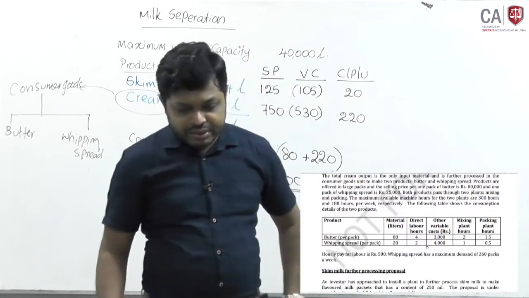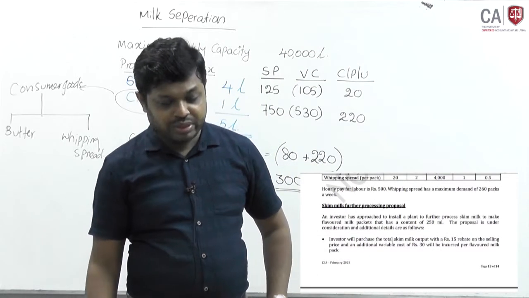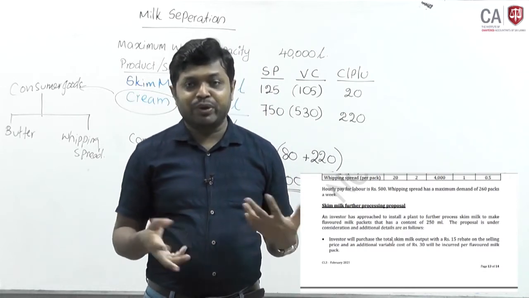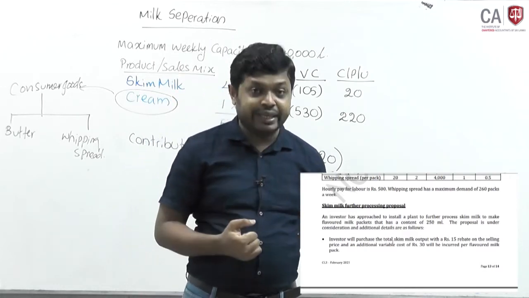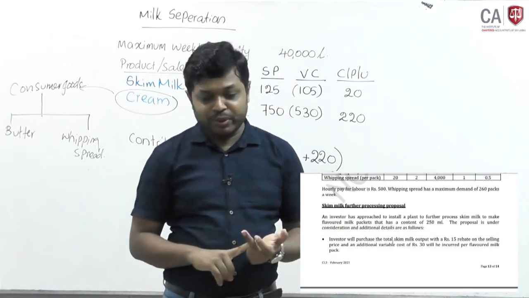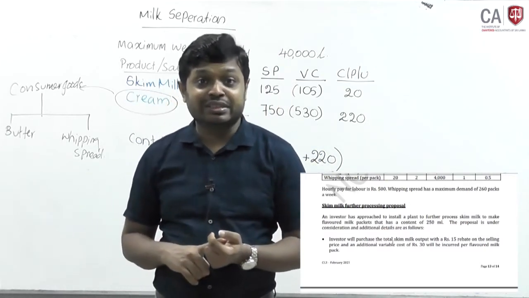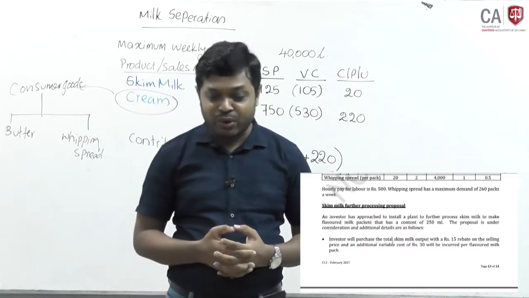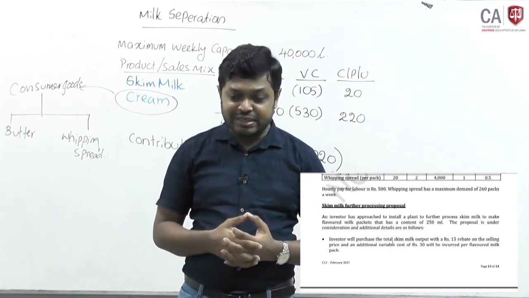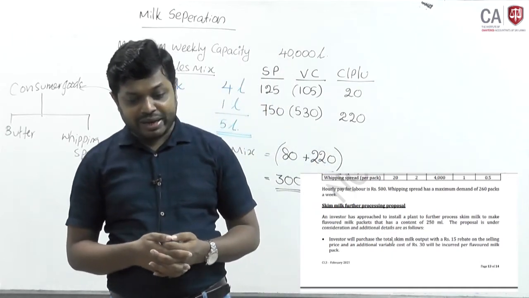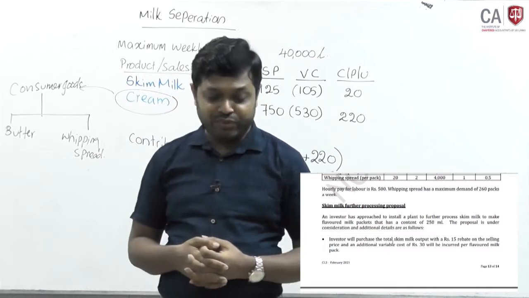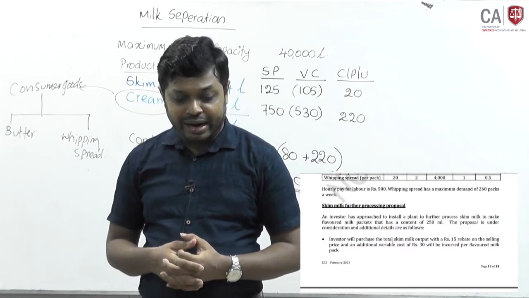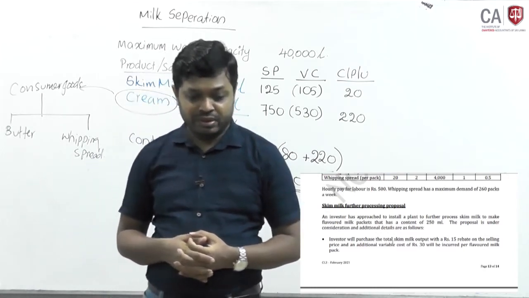Okay. Skim milk further processing proposal. The methods there: CPU analysis, that means break-even analysis, linear programming, and further processing decision also there. Okay, we'll see. An investor has approached to install a plant to further process skim milk to make flavored milk packets that has a content of 250 milliliter. The proposal is under consideration and additional details are as follows.